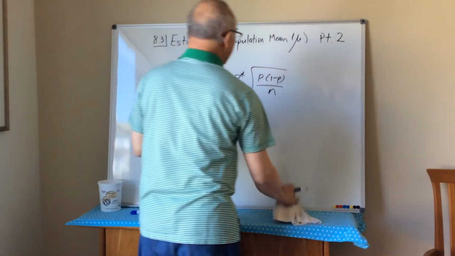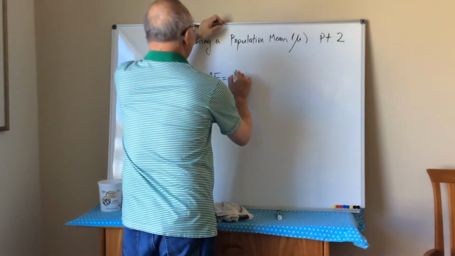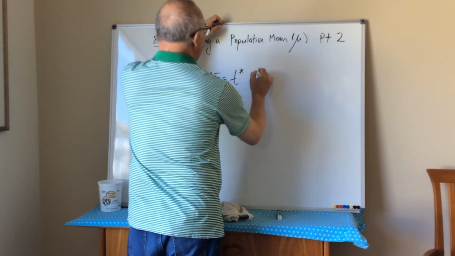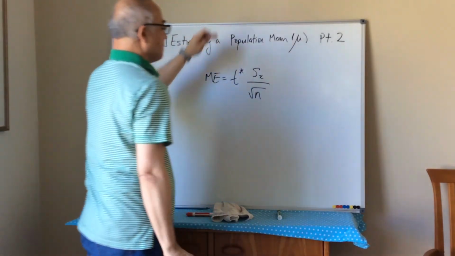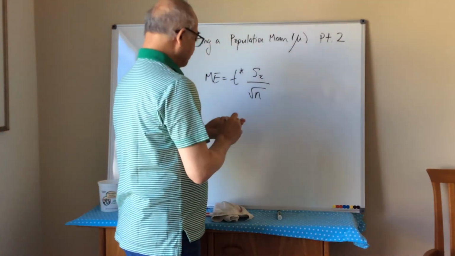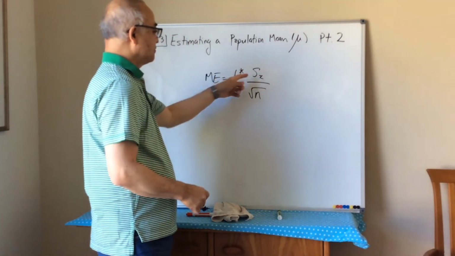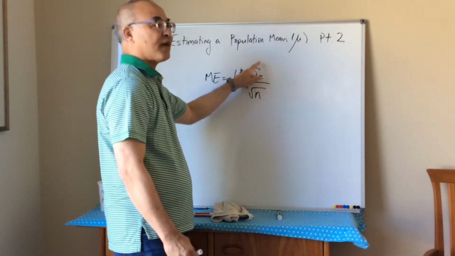Well, in this one, it's a little different. In the mean, the margin of error is going to be this guy and this guy. Okay? So we do not know this because we have not done the survey yet.